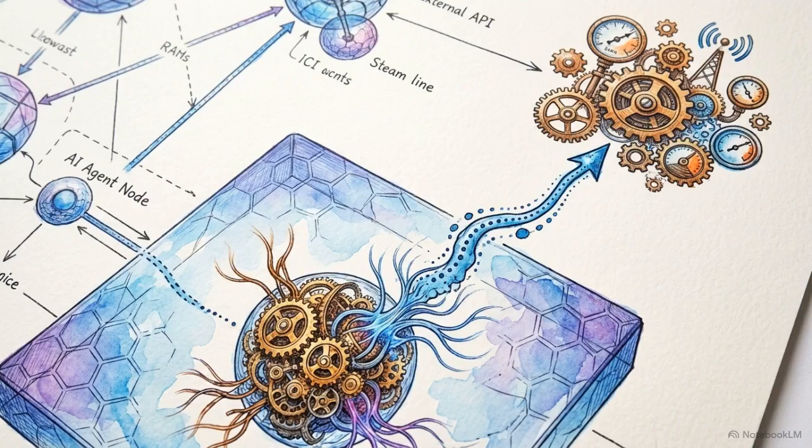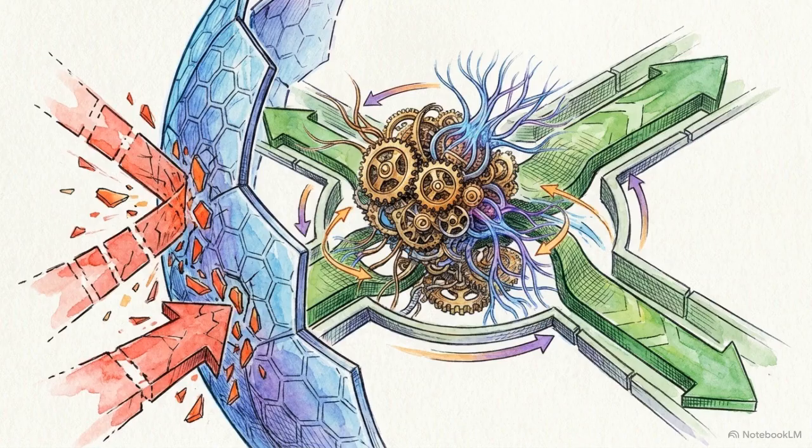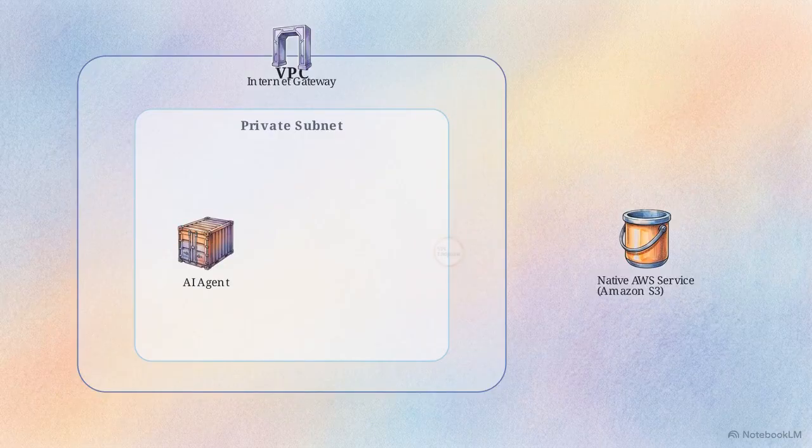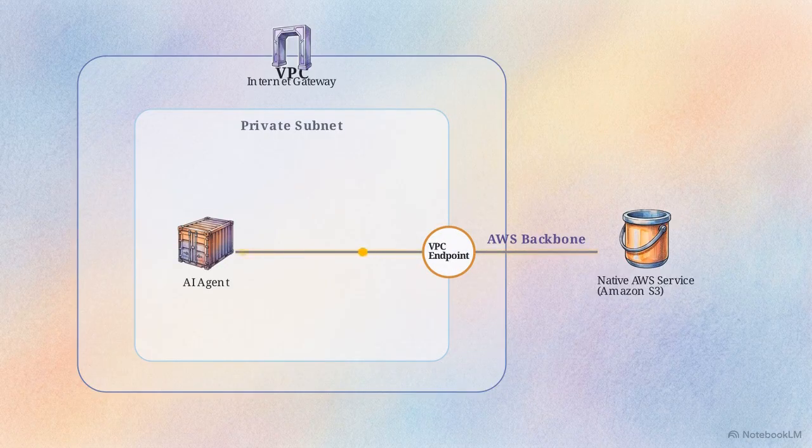The agent still requires communication outward to reach specific third-party APIs. We enable this by restricting all outbound external internet routing strictly through NAT gateways. For connections to native AWS services, we implement VPC endpoints using AWS PrivateLink. This routes traffic directly to the service over the AWS backbone, bypassing the public internet entirely.